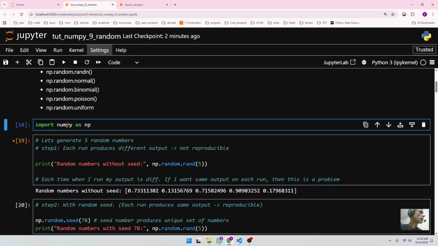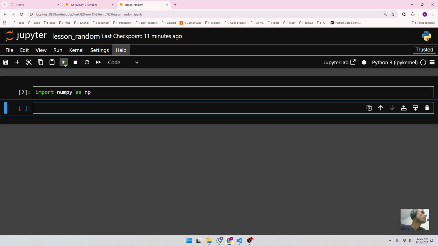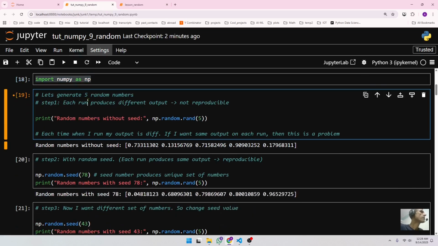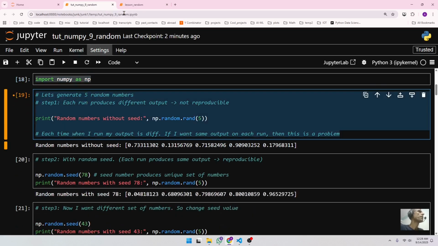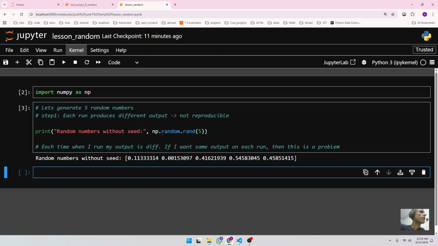Okay, first thing you want to do is import NumPy as np. Run this. All right, great. Now, let's say you want to generate 5 random numbers. Let's run this, and there you go. It generates 5 random numbers. The way you generate them is you just call np.random.rand, and this will generate 5 random numbers.